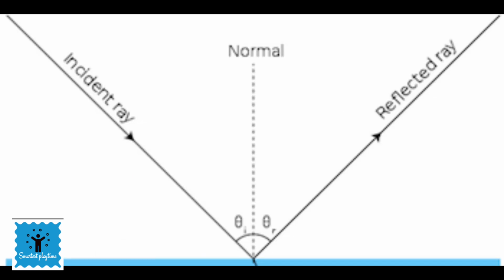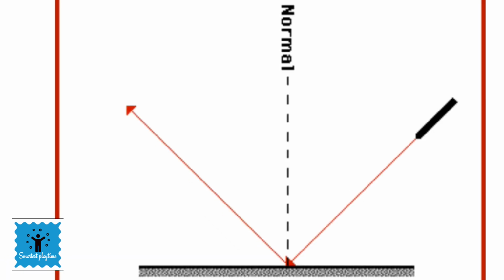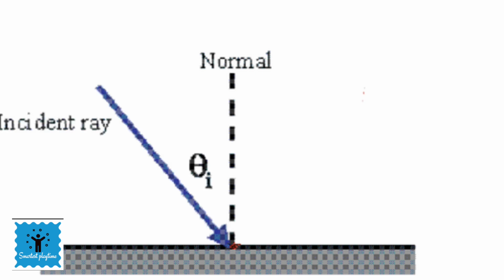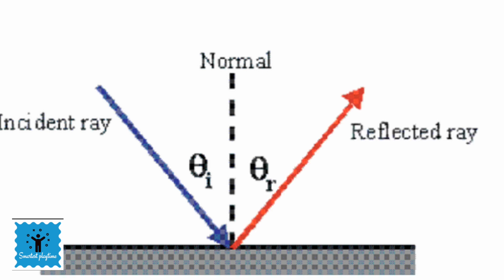Now draw lines showing the position of the plain mirror, incident ray and the reflected ray on the piece of paper. Draw a line making an angle of 90 degrees to the line representing the mirror at the point where the incident ray strikes the mirror. This line is known as the normal. So, normal is an imaginary line that is drawn perpendicular to the reflecting surface at the point where the incident ray strikes the surface. This point is called the point of incidence.